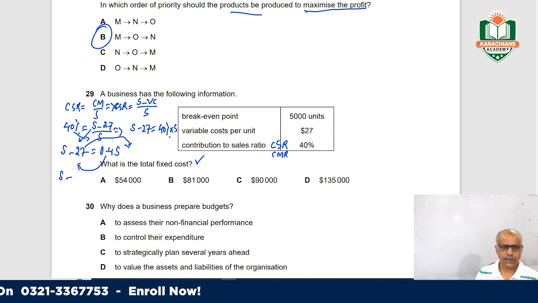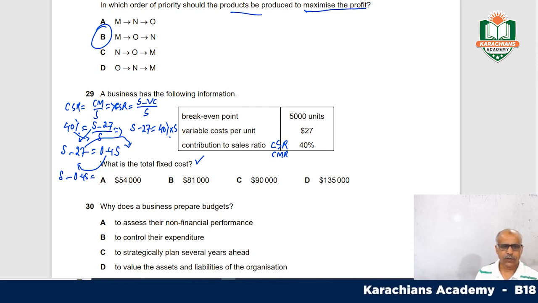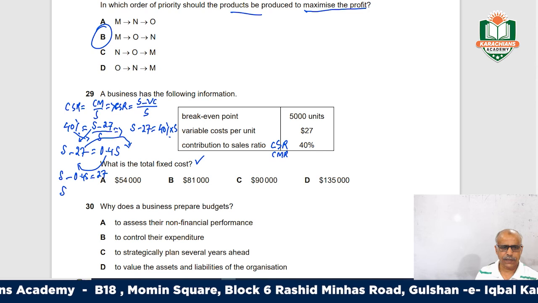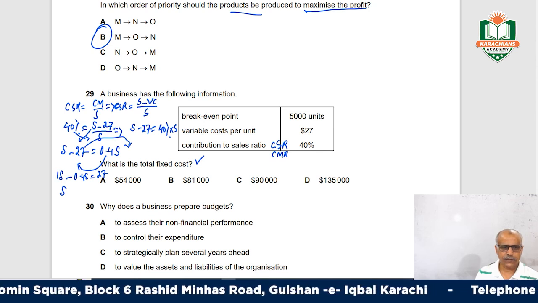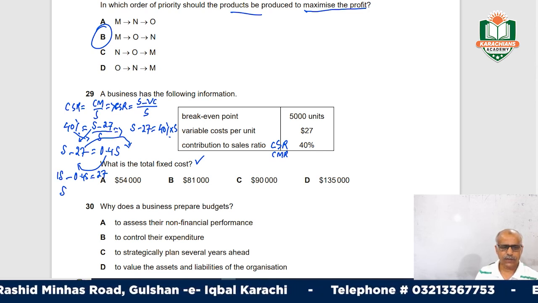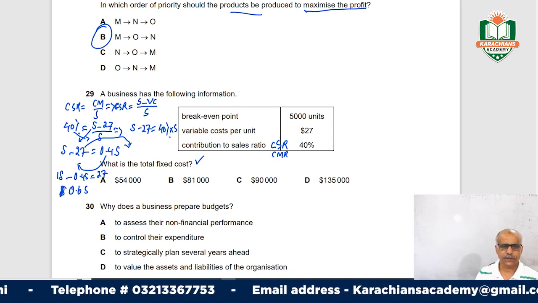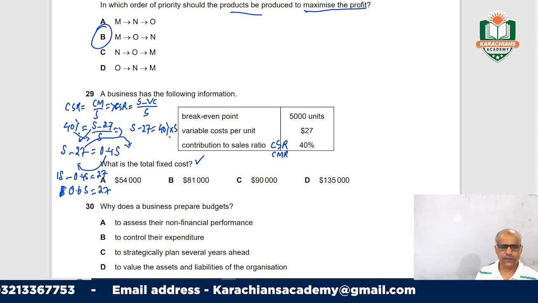So S minus 0.4 S, this is 1S, means 0.6 S is equal to 27.